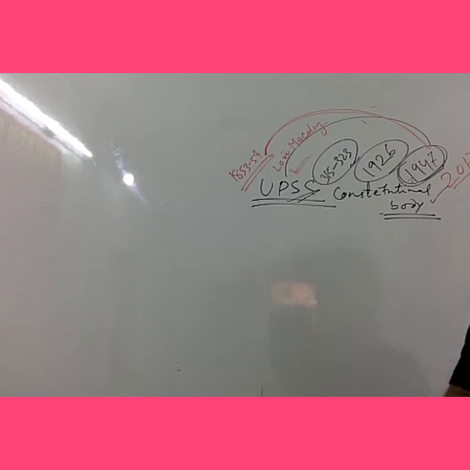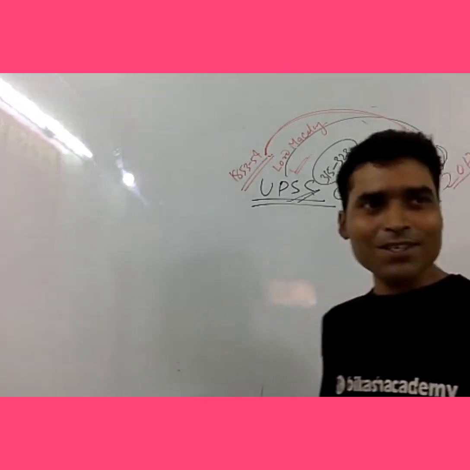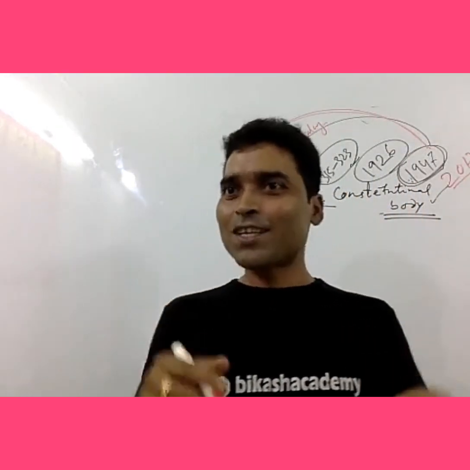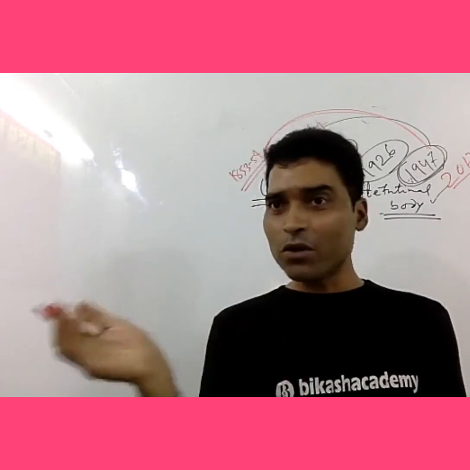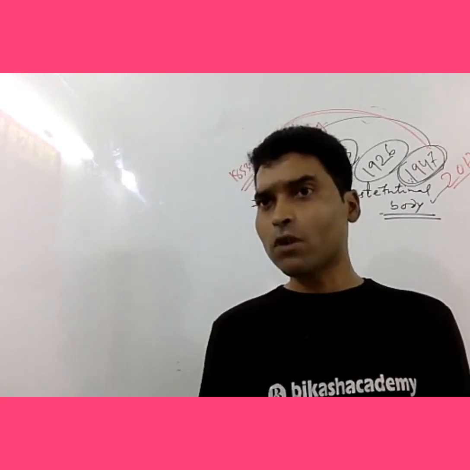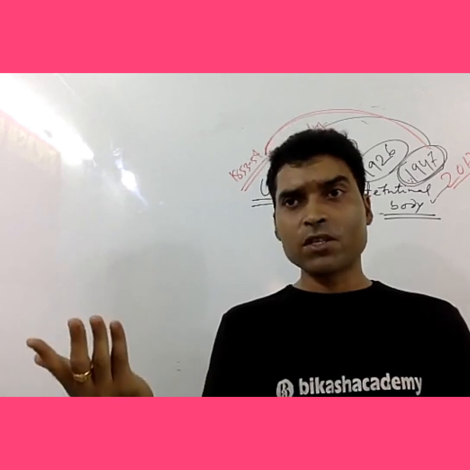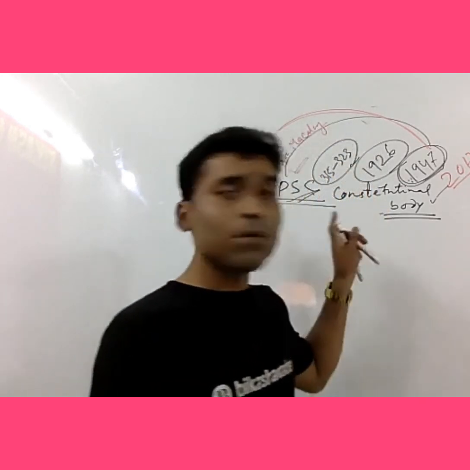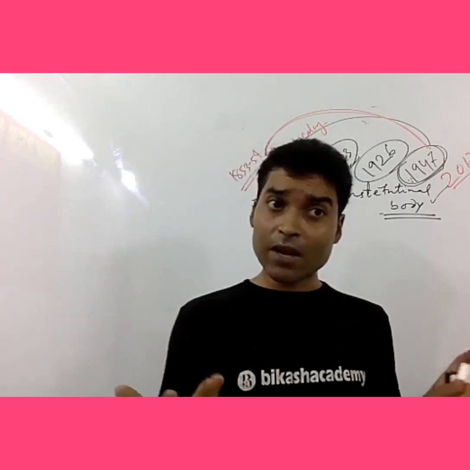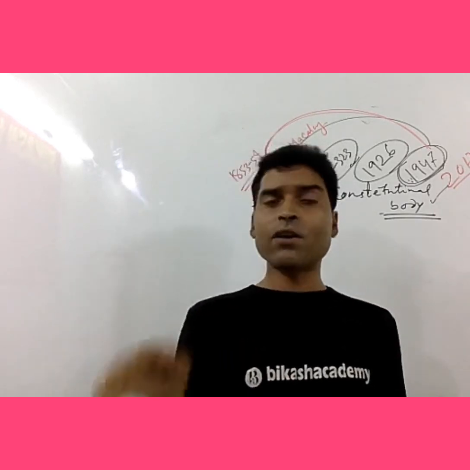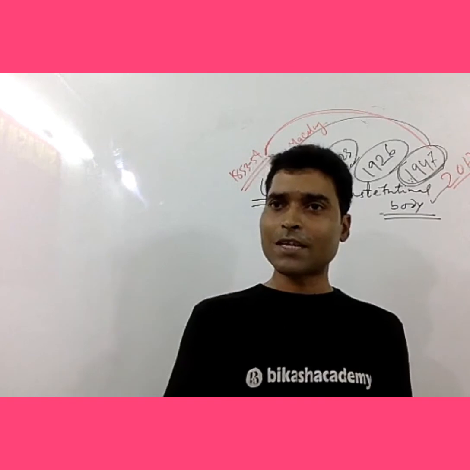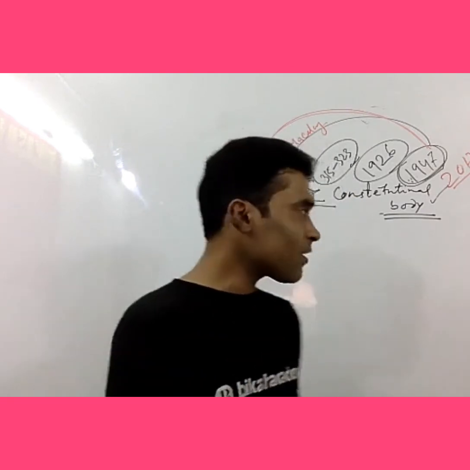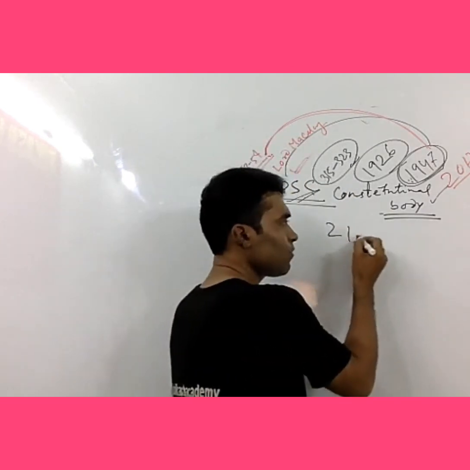It's open for all. Anybody, he may be poor, rich, third class, first class, topper, no issue. You may be a topper in your school days, or a topper at university level, a gold medalist. But if you do not prepare as per the UPSC syllabus, you may fail. But if you have failed in your life 3 times, 4 times, 6 times, no issue, if you are between 21 and 32 years.